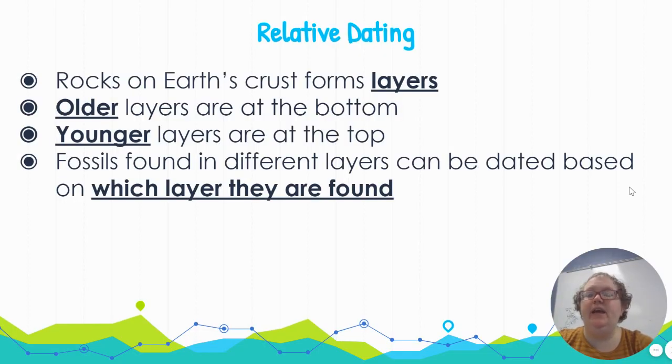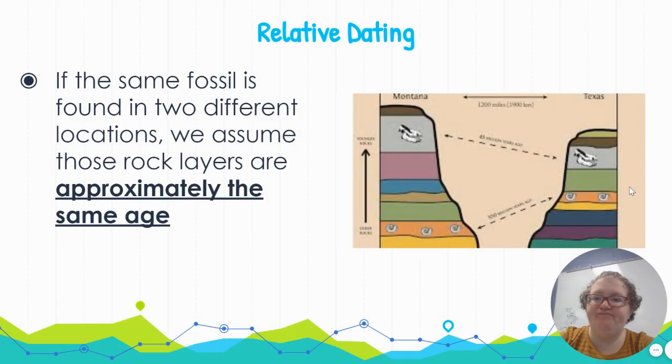For relative dating, rocks in Earth's crust are going to form layers. The older layers will be at the bottom. The younger layers are going to be at the top. So fossils found in different layers can be dated based on which layer they are found. We know older fossils found in lower layers are older than fossils found in top layers that are younger. Again, relative dating, not actual ages, just relative, older, younger than each other.